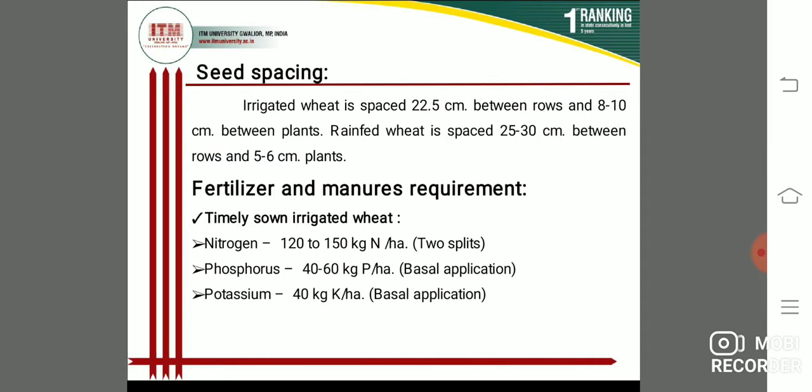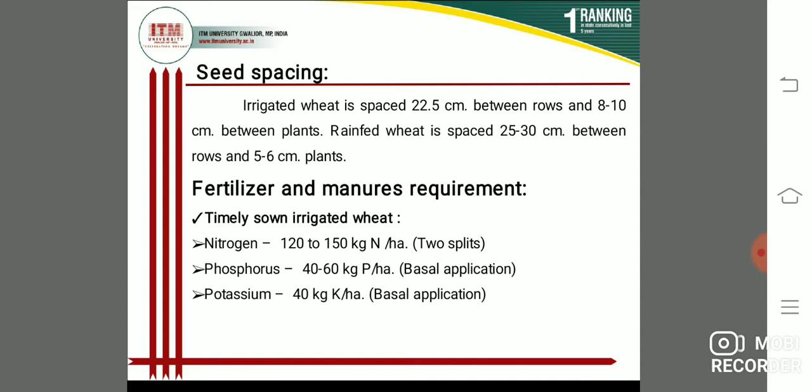Next, students, seed spacing. Irrigated wheat is spaced 22.5 centimeters between rows and 8 to 10 centimeters between plants. Rainfed wheat is spaced 25 to 30 centimeters between rows and 5 to 6 centimeters between plants. So this is seed spacing.